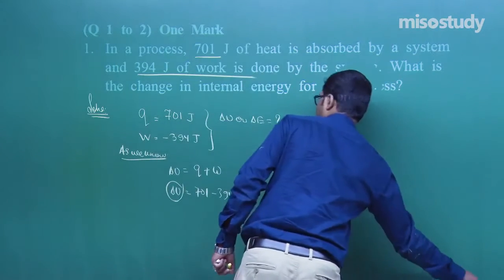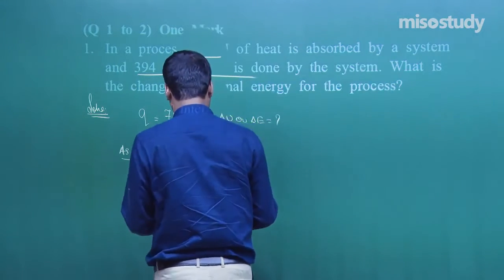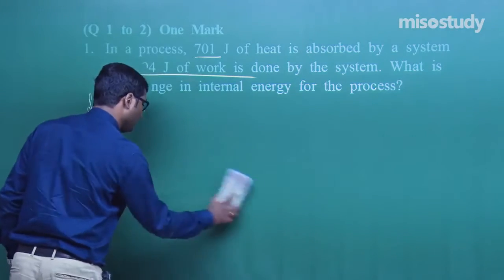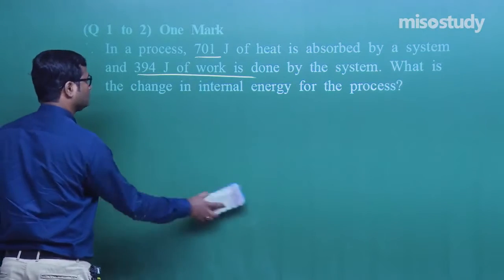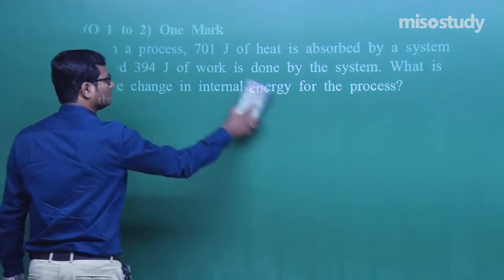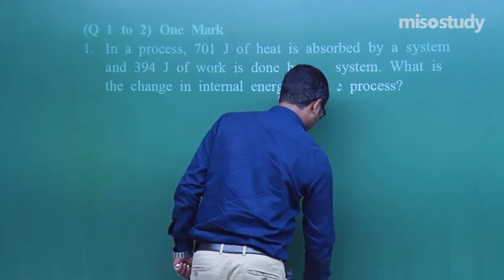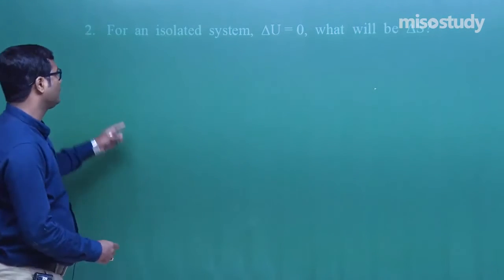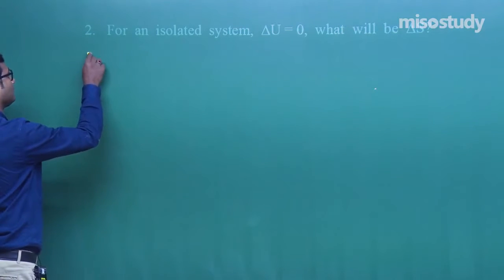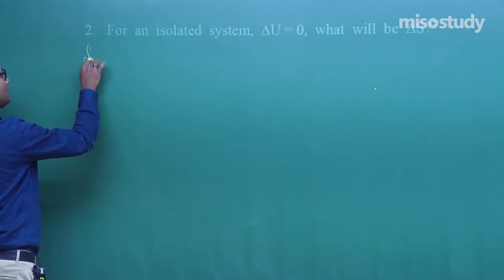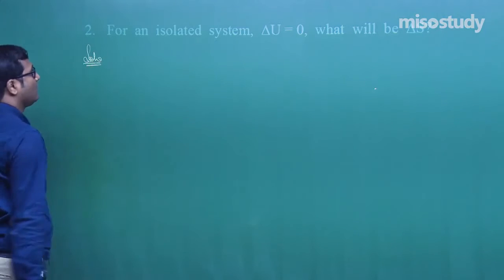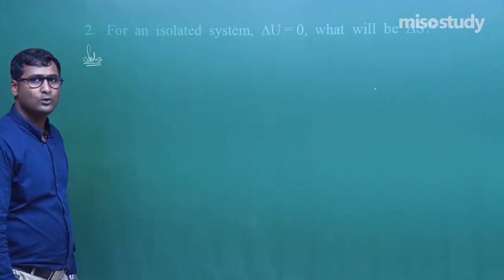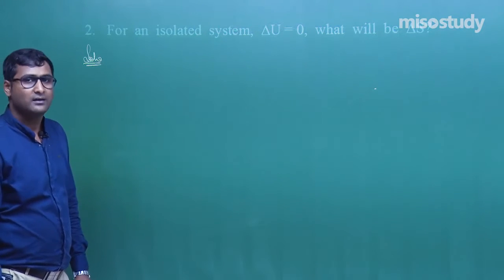Now, let us move to the next. Now, the next question, what is question number 2? For an isolated system, delta U is equal to 0, what will be the delta S?